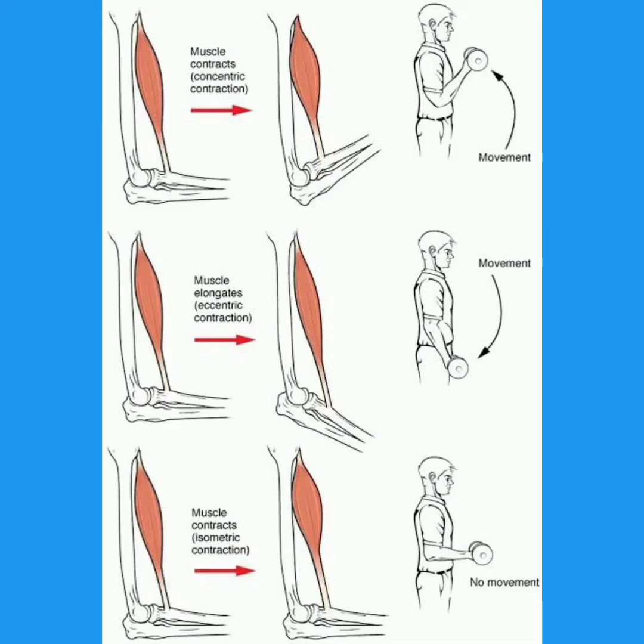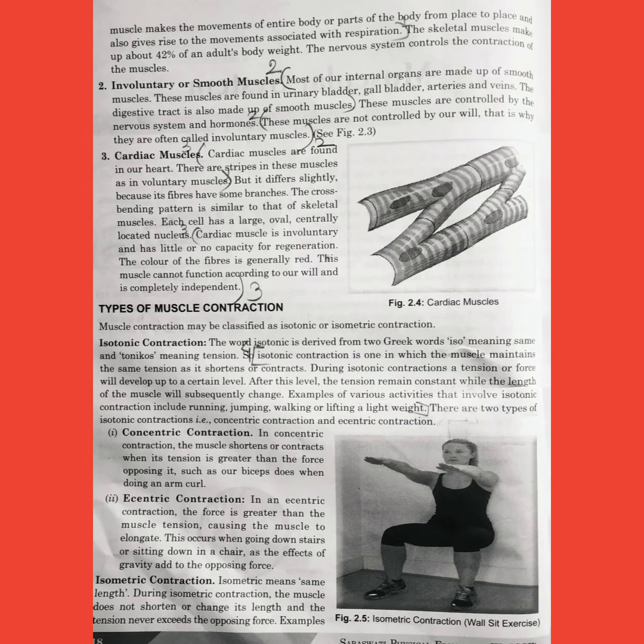So, what happens in this? In this contraction, a tension, or we also call it force, will develop up to a certain level. After this level, the tension remains constant while the length of the muscle will subsequently change. Various examples of isotonic contractions are running, jumping, walking, weightlifting, etc.